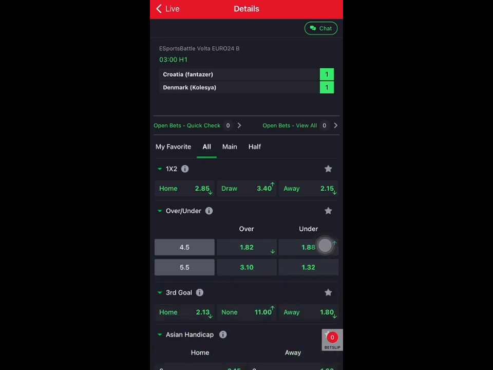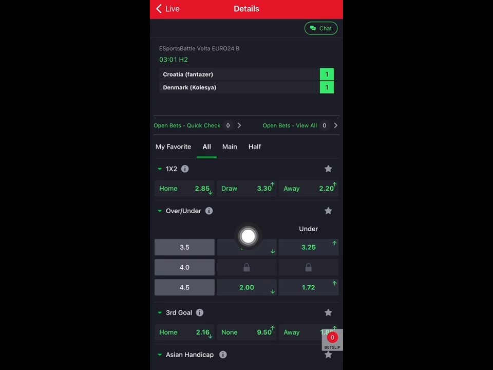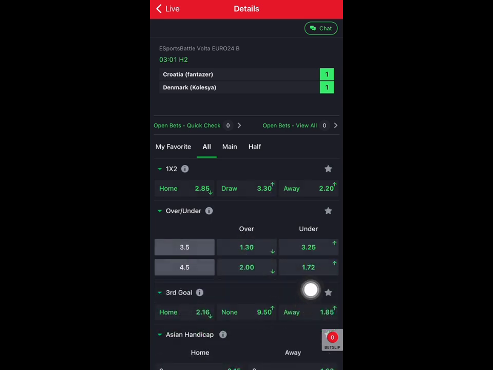If you see any of the teams like that, and they are still playing 0-0 up to about 3 minutes, what you're going to do is look at the odds, the over and the under. The under must be lower than what you have at over. That is, if it is over 2.5 and under 7.5, the odd for the under 7.5 must be lower than that of over 2.5.